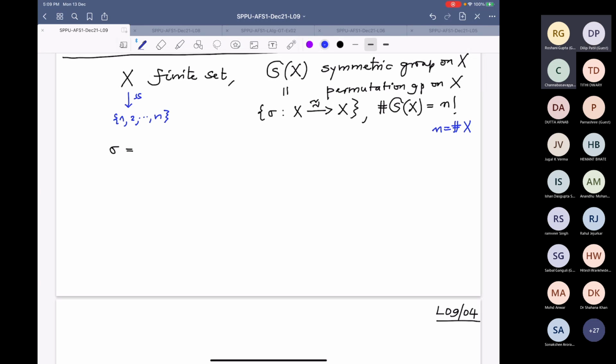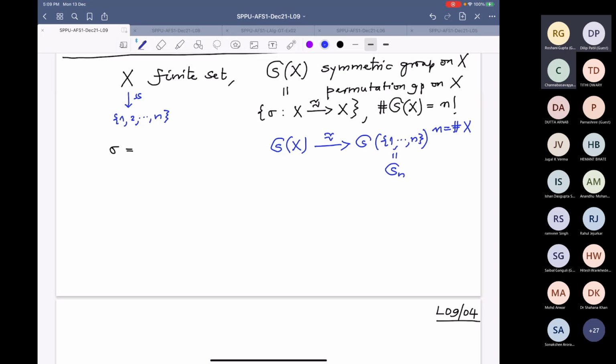And this will give you a bijective map from S of X to S of 1 to n, which we are abbreviating as S_n. This bijective map came from here.